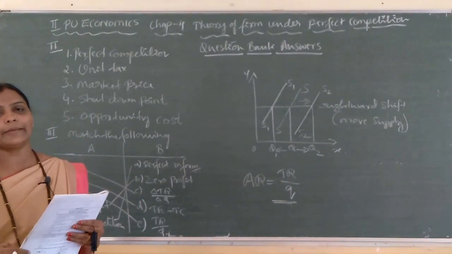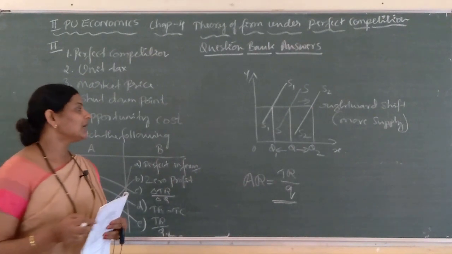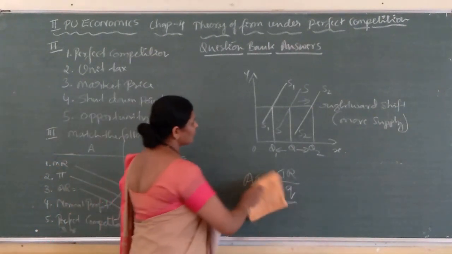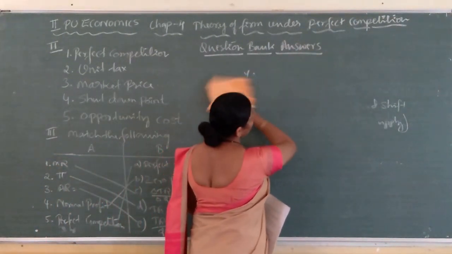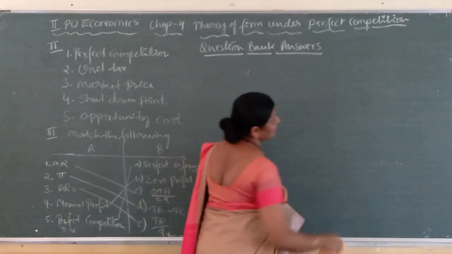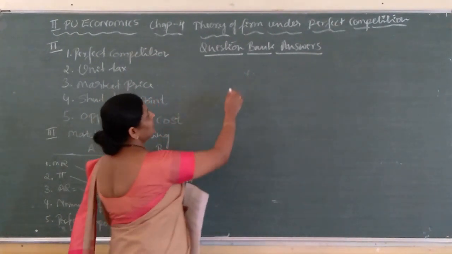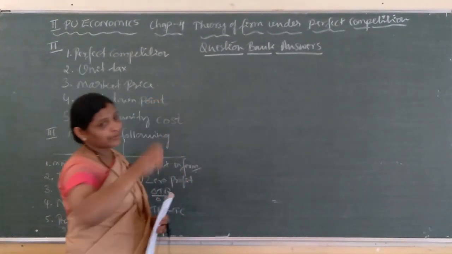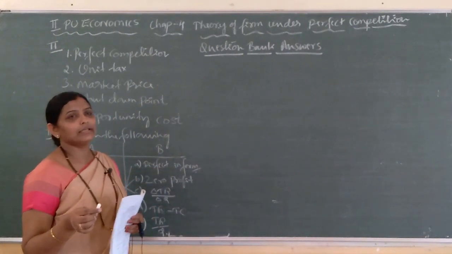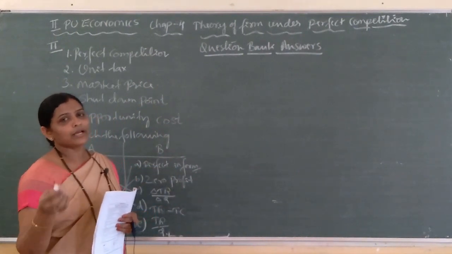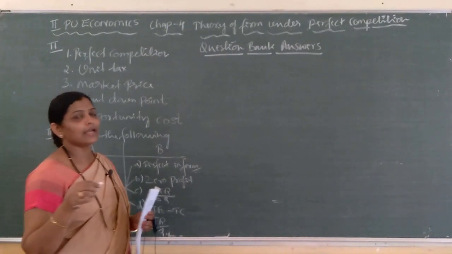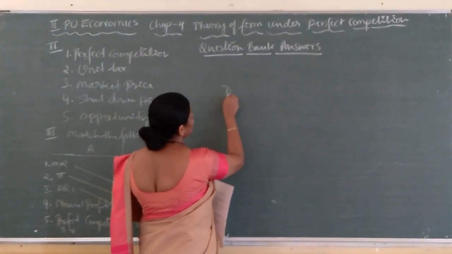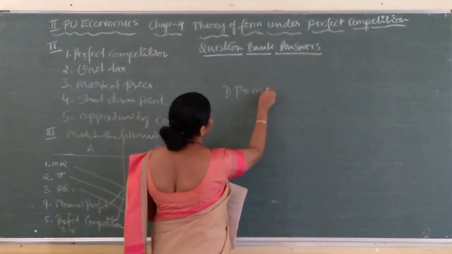So, we have learnt about 3 important conditions. In that, first one is P is equal to MC. Second one is MC must be non-decreasing. Third one, in short run price should be greater than average variable cost. In long run, to continue production, price should be always greater than average cost. So, first condition is P is equal to MC.